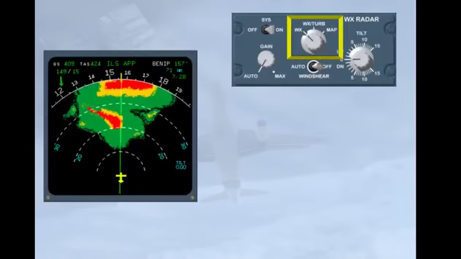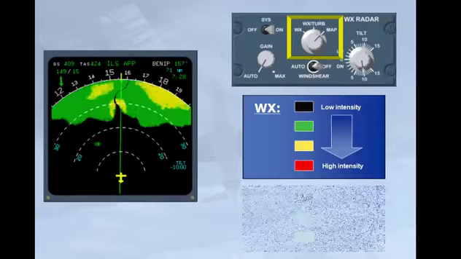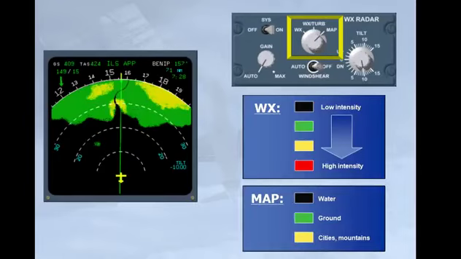And the 3-position mode selector. Weather shows the intensity of precipitation. Weather turb shows the turbulence areas in magenta. Map: the radar operates in ground mapping mode.